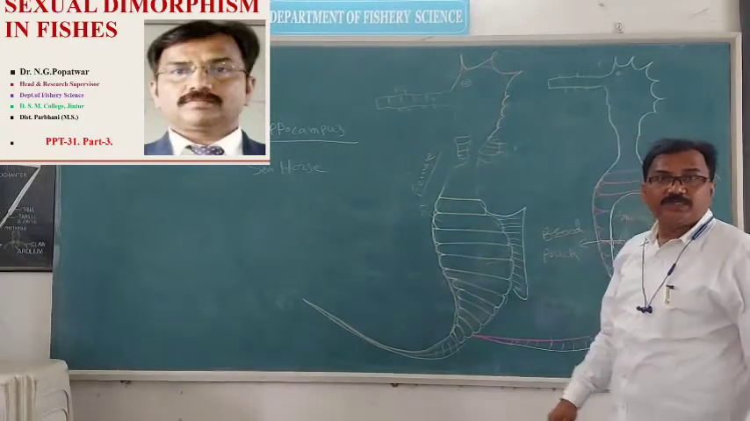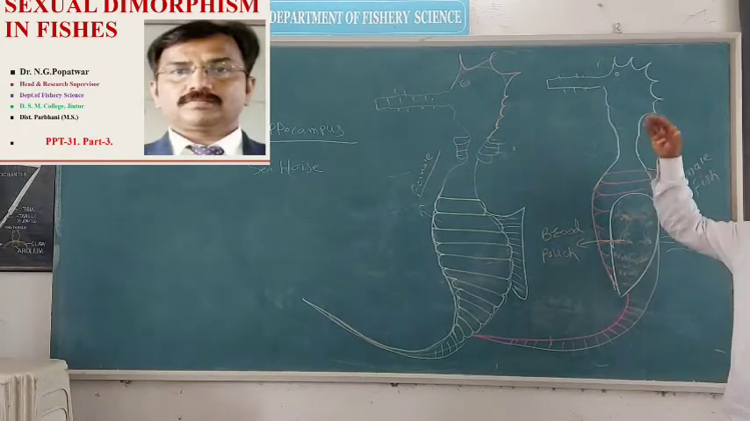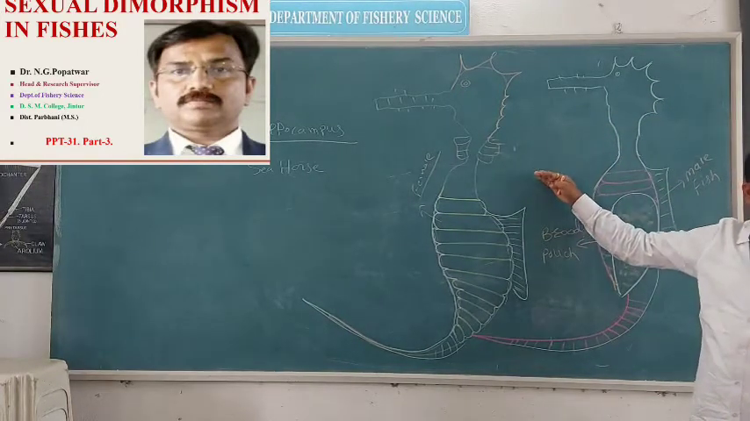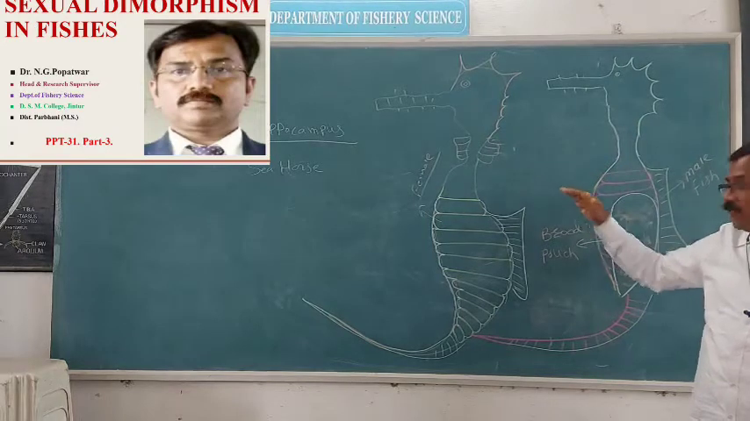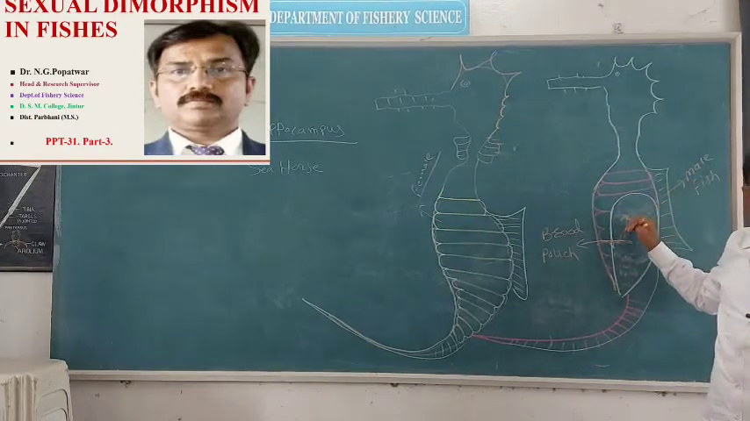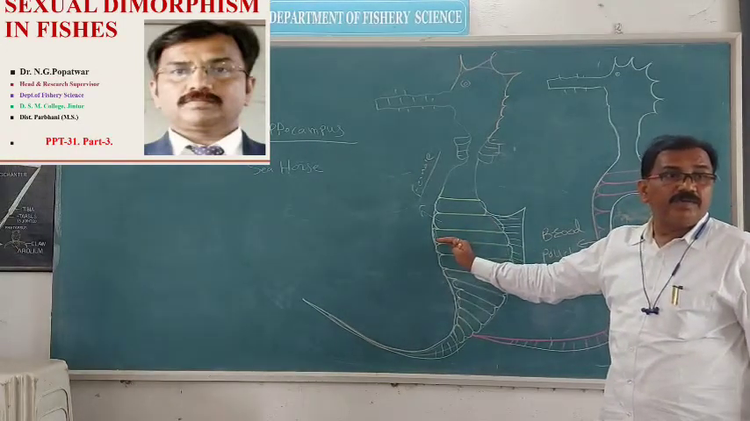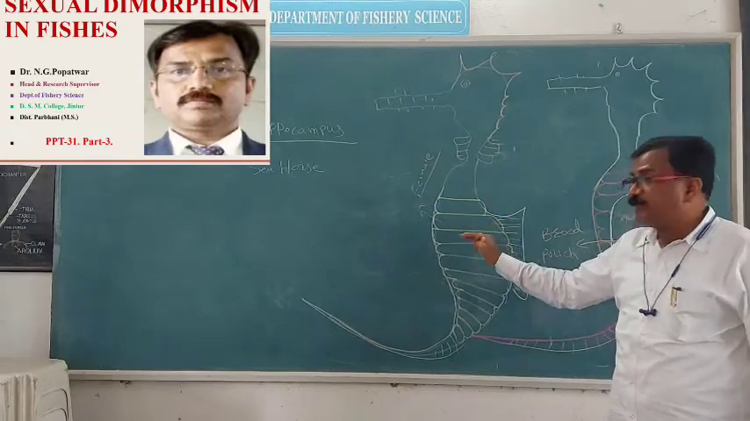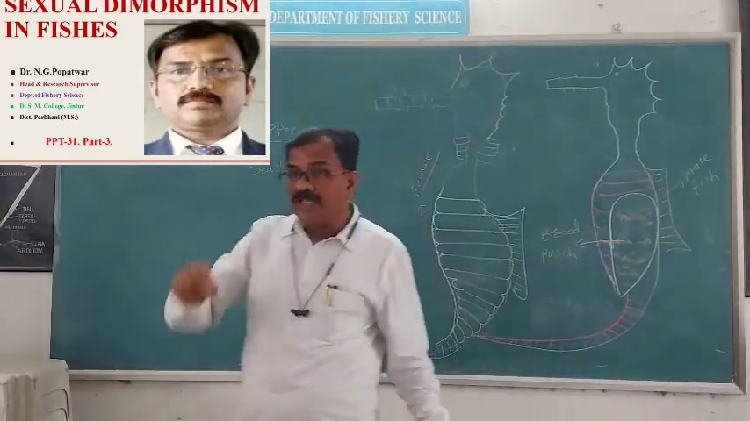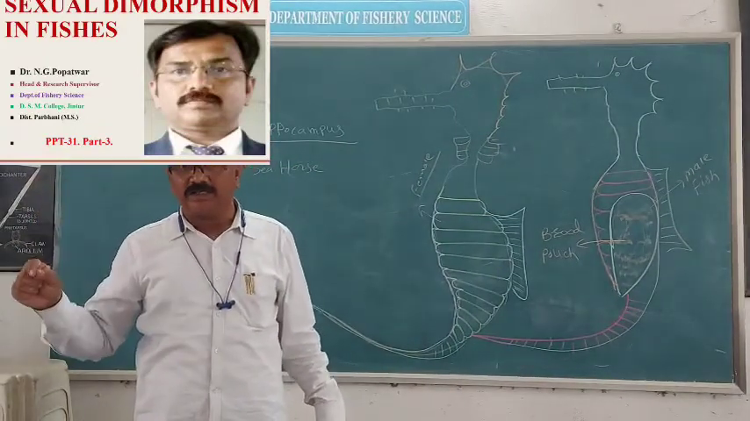Sexual dimorphism is to be seen. Sexual dimorphic characters are found in this Hippocampus or seahorse. What is the sexual dimorphic identification? That is the presence of a brood pouch. This brood pouch is present in male fish and absent in female fish. And these fish are the best example for parental care as well as for sexual dimorphic characters.